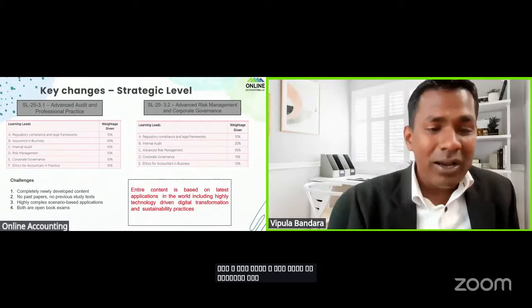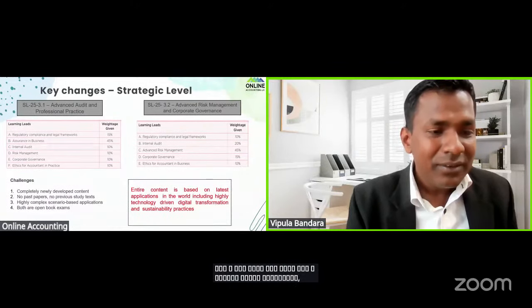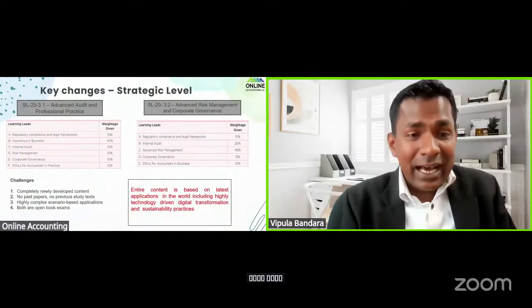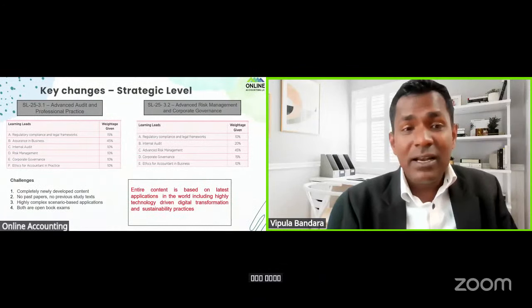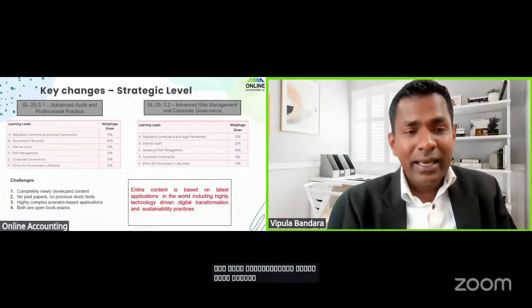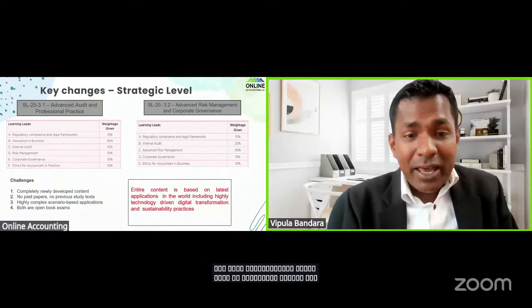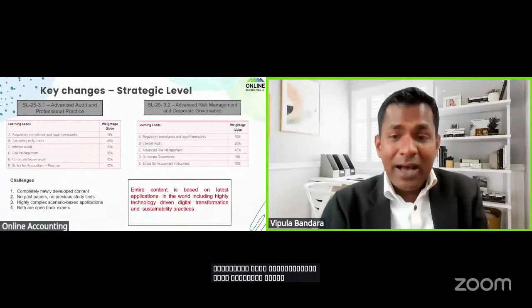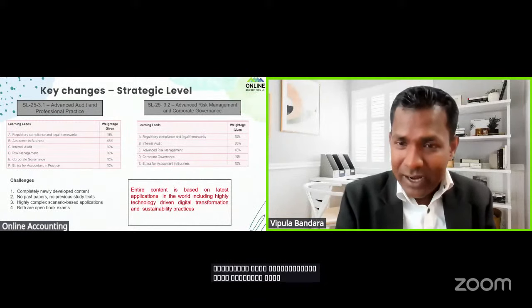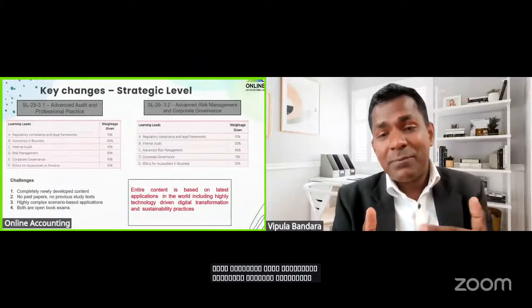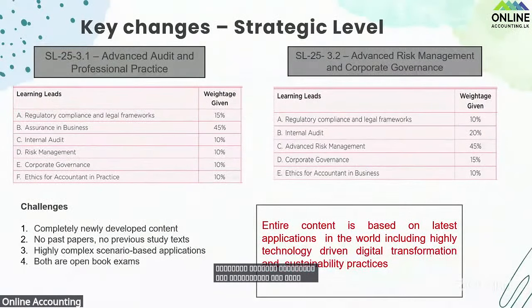Now, there is a small change, student. In this strategic level SL3 subject, advanced risk management is 45%, right? Around 50% of that percentage is not given by Sri Lanka, but we have requested Sri Lanka to specify the percentage for this. If not, we know that it is difficult for students, and especially when it comes to examination, it is difficult for the examiner to test too.